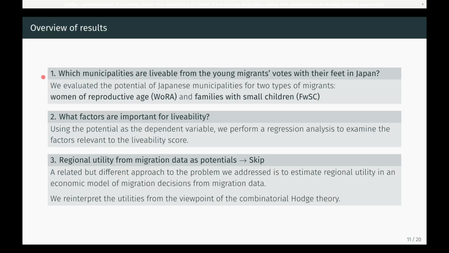Using this method, we present the results next. First, we answer which municipalities are livable from the young migrants' votes, with their feet in Japan. We evaluated the potential of Japanese municipalities for two focal groups. Second, we answer, what factors are important for livability? Using the potential as the dependent variable, we perform a regression analysis to examine the factors that determine the livability score. The third point is the connection to the previous studies in urban economics. I skip this point today.